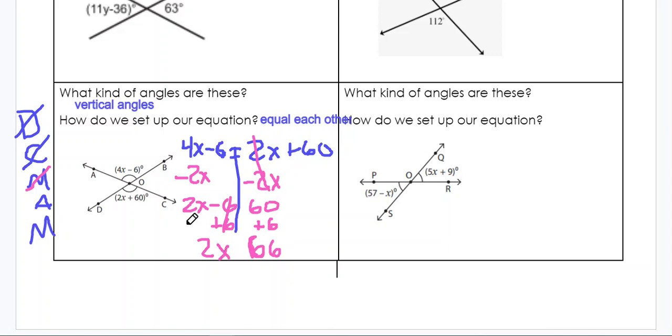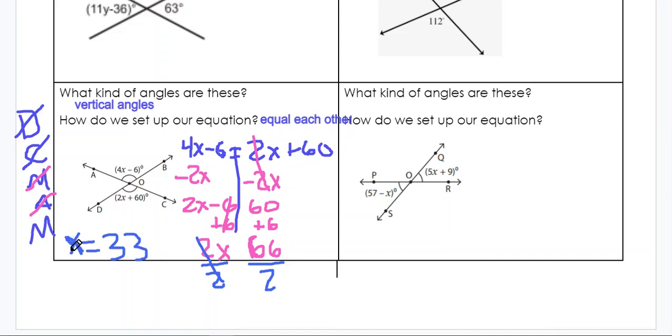All right, so my last step, I'm done with that one. My last step is multiply or divide. So since I have 2x, that means 2 times x. I'm going to divide by 2 to get rid of that 2, and I have to do the same thing to both sides. 2 divided by 2 cancel out. 66 divided by 2 gives me 33. So x equals 33, and we solved for x.